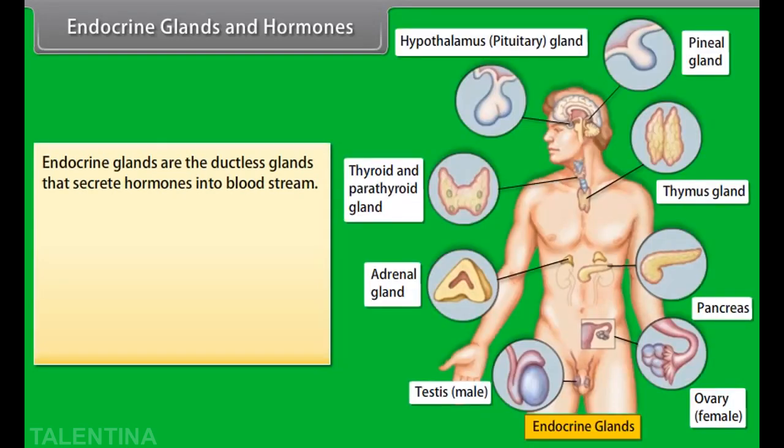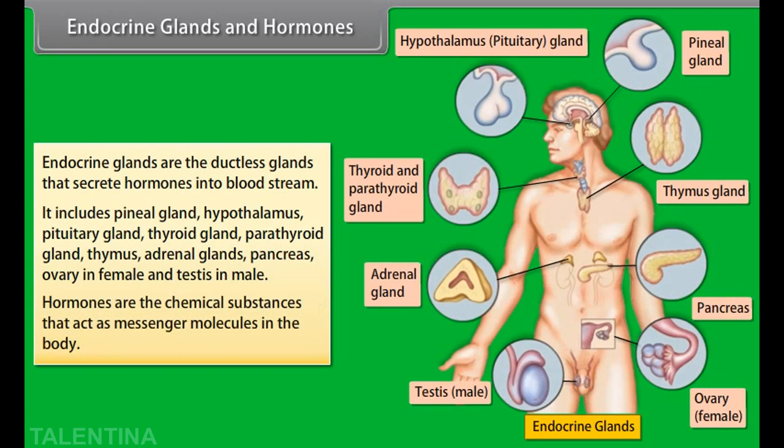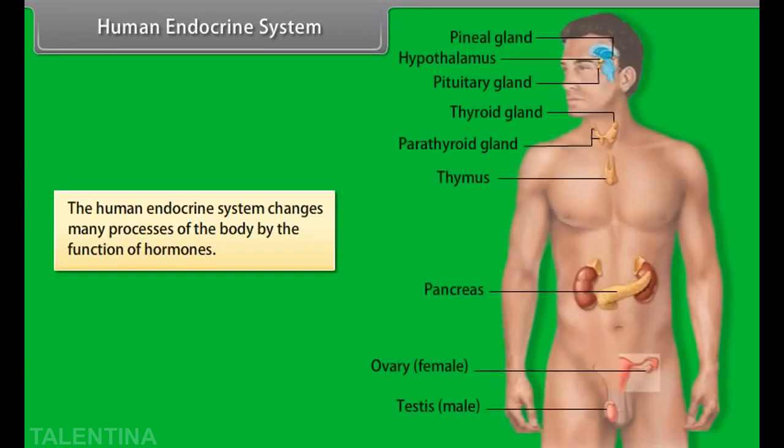Endocrine glands and hormones. Endocrine glands are the ductless glands that secrete hormones into the bloodstream. They include the pineal gland, hypothalamus, pituitary gland, thyroid gland, parathyroid gland, thymus, adrenal glands, pancreas, ovary in female, and testis in male. Hormones are the chemical substances that act as messenger molecules in the body. Human endocrine system. The human endocrine system changes many processes of the body by the function of hormones.